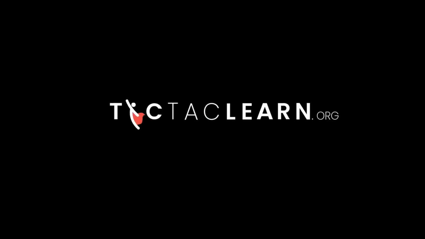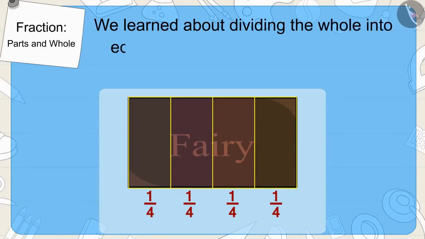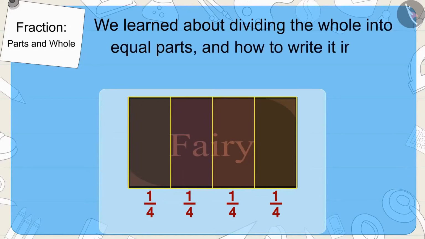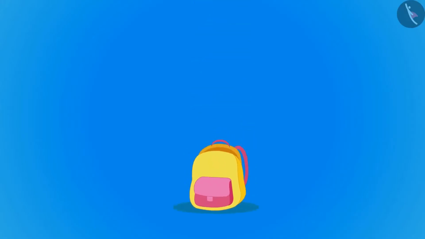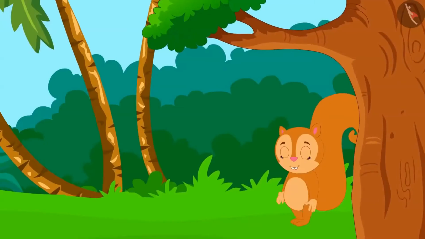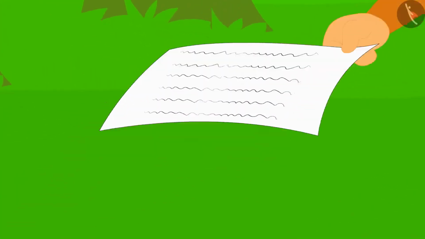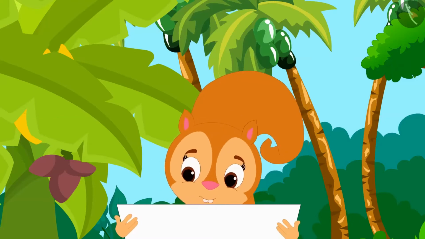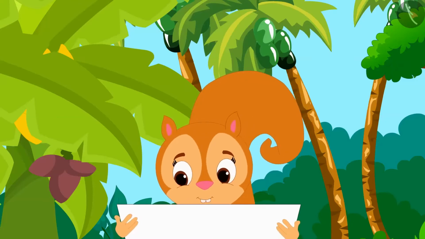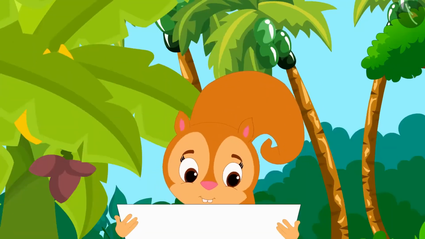In the previous video, we learned about dividing the whole into equal parts and how to write it in the form of a fraction. In this video, we will see some interesting examples related to this. One day, Chanda was walking in the garden. There, she found a letter. It was written in the letter that she would have to find some clues, and if she solves all the clues, she would find a treasure.